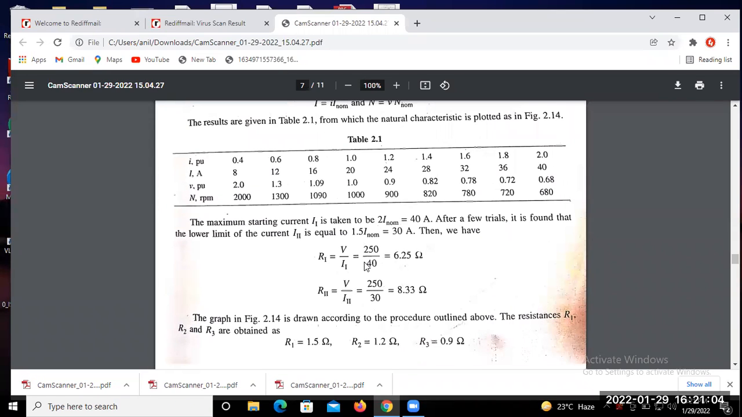R11 equal to कितना हो जाएगा, V by I11. I11 equal to कितना हो जाएगा for the resistance, 30. तो 250 by 30 equal to, just divide 250 by 30, so almost equal to 8.33.